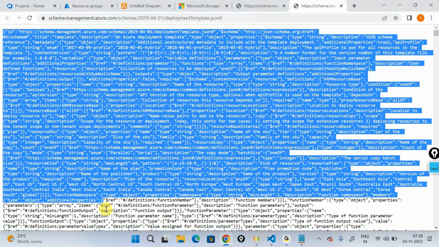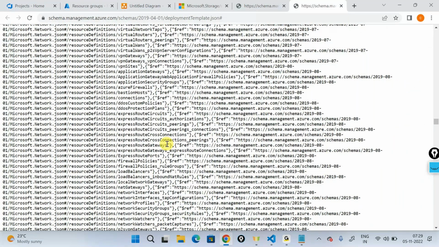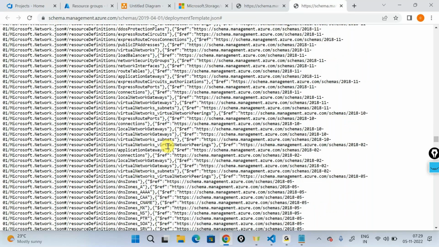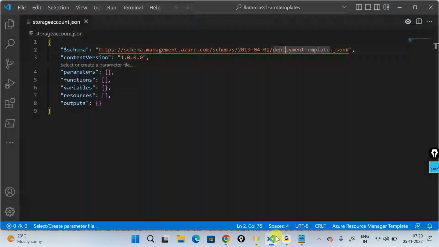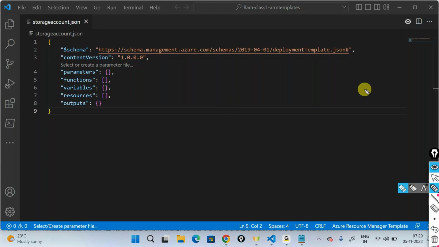For example, there would be something like a storage account inside, but as of now, I'm not going to get into this. But yes, this is for Microsoft to go ahead and verify whether you're writing a proper resource, meaning is your name correct, or are you using the right location, or the right property, or what are all the allowed properties for a particular resource. So this is for the servers of Microsoft to validate when you are sending this request across. It tells you, this is the schema that you are deploying in.